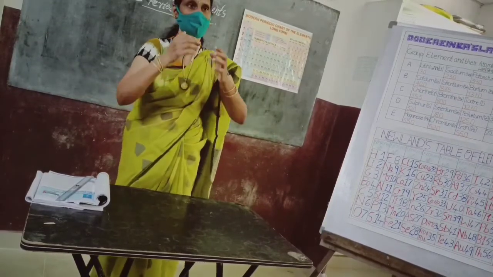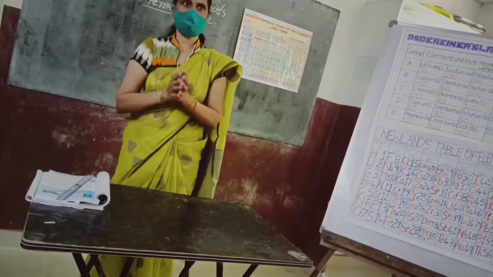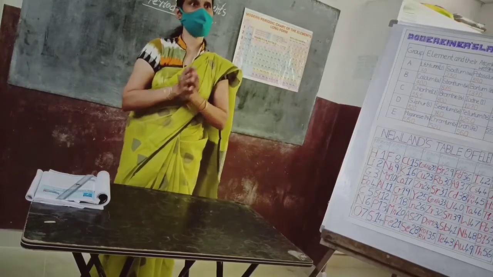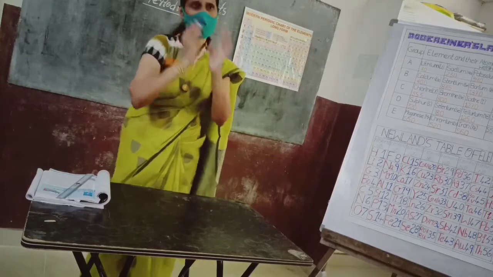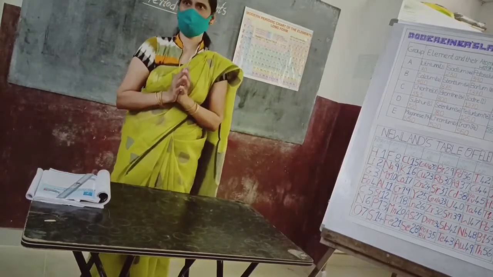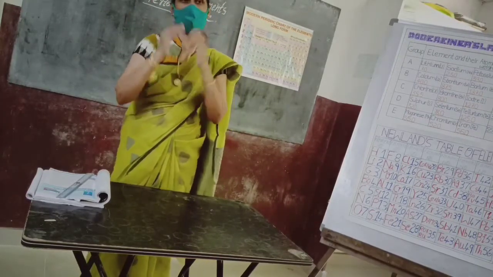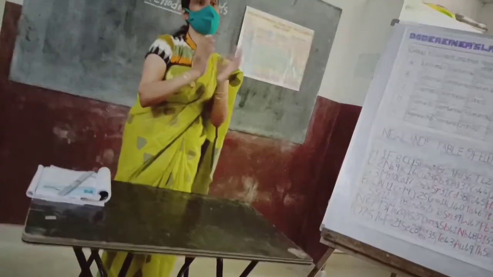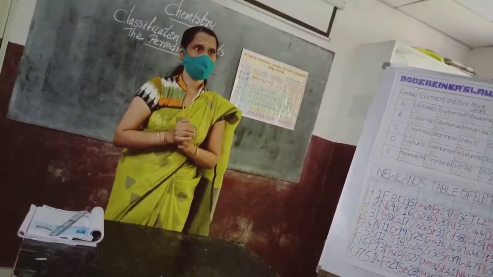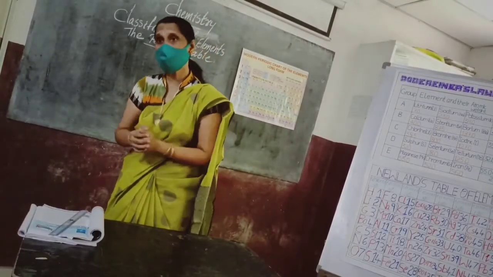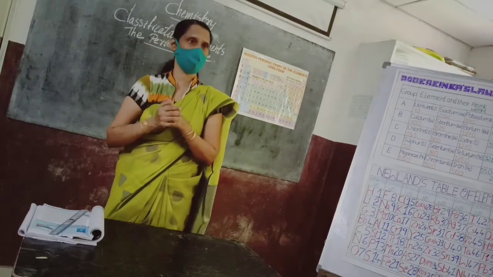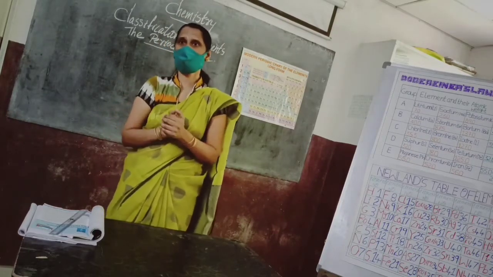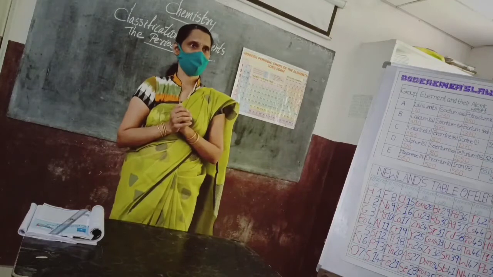Suppose we know that if you are taking sodium, it reacts with oxygen. When sodium reacts with oxygen, as you have already learned, we will get Na2O. There is another element, lithium. You see, lithium also reacts with oxygen. That also forms Li2O.